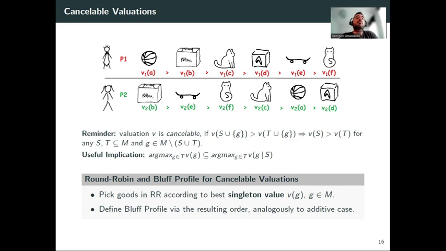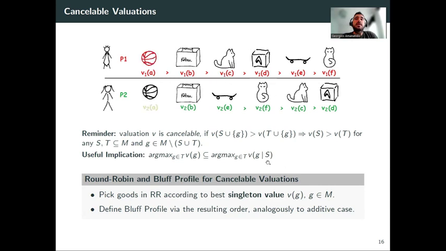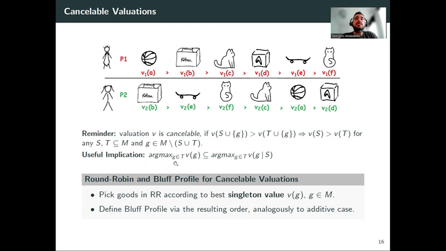So it is very compatible, let's say, with round robin itself. So no matter what S is, the best good with respect to S is the best good overall, if we look at the marginal terms.